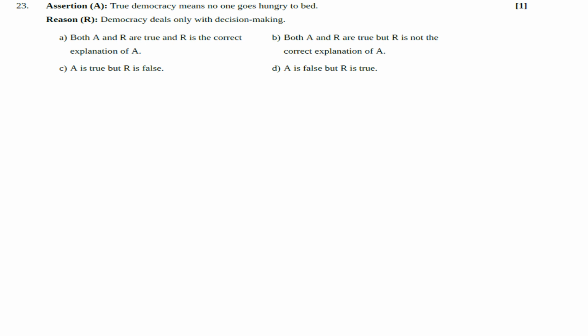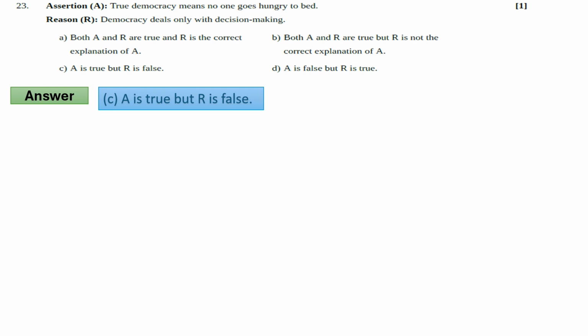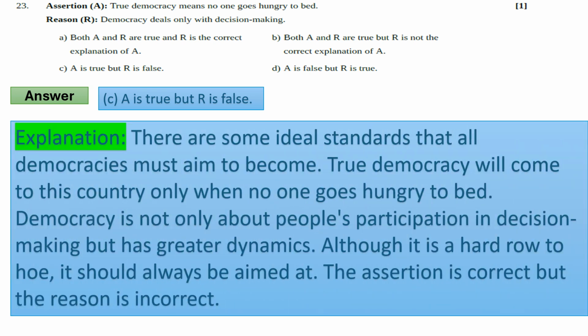Question number 23 is an assertion and reason type question. Assertion: true democracy means no one goes hungry to bed. Reason: democracy deals only with decision makers. So the correct option will be option number C. A is true but R is false. Explanation of this answer will be: there are some ideal standards that all democracies must aim to become. True democracy will come to this country only when no one goes hungry to bed.